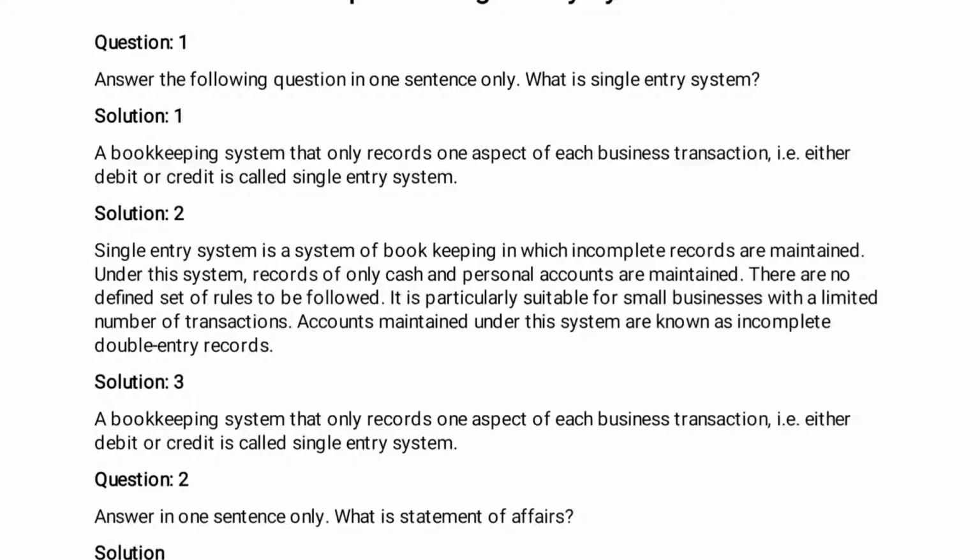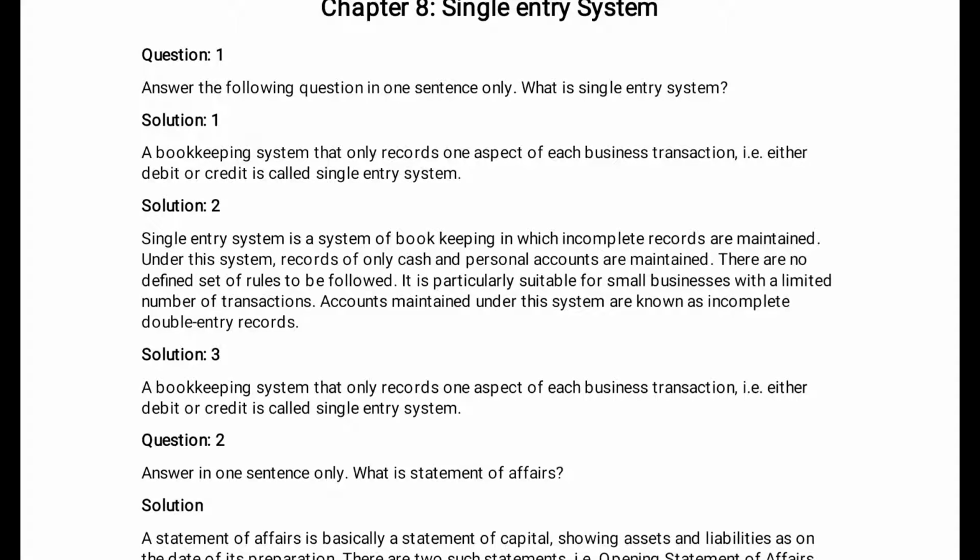Solution number 2: single entry system is a system of bookkeeping in which complete records are not maintained. Under this system, records of only cash and personal accounts are maintained. There is no defined set of rules to be followed. It is particularly suitable for small businesses with a limited number of transactions. Accounts maintained under the system are known as incomplete double entry records.